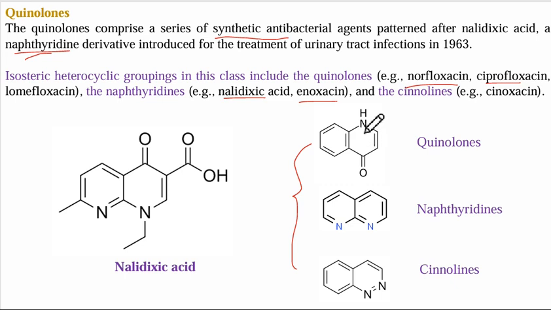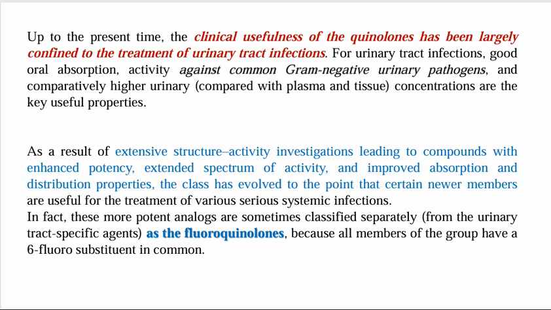These are the synthetic derivatives, in which you have the chemical classes as quinolines, which you can remember have one nitrogen and a ketone group present. Naphthyridines have a naphthalene fused ring and two nitrogens. Cinnolines have nitrogen at the 1,2 position.